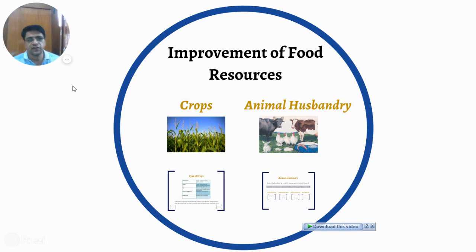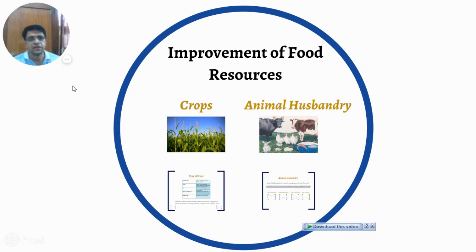Children, as we know, India is an agriculture-based country and most of the people are engaged in agriculture. But there is a problem in our agriculture. We have limited agricultural land, but our population is increasing day by day.